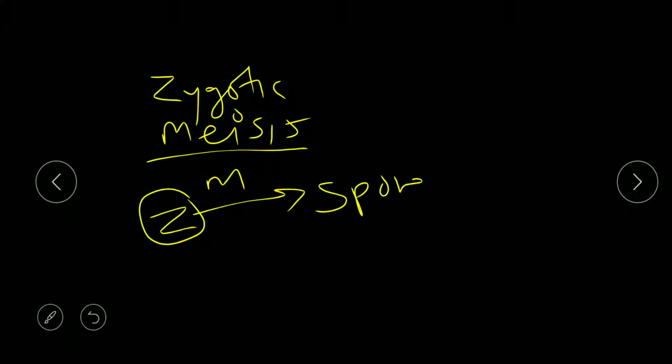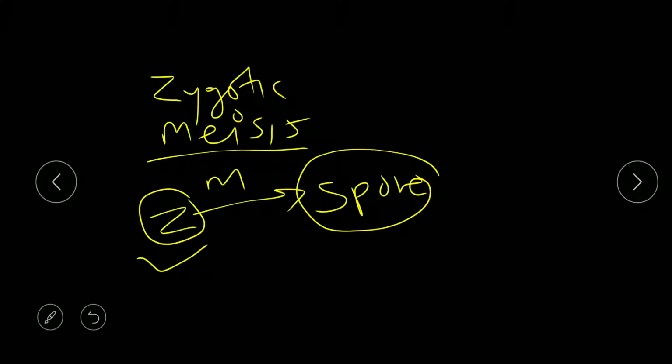When we talk about a life cycle with zygotic meiosis, this means the zygote is not undergoing mitosis, it is undergoing meiosis and forming spores. The zygote is formed by the fusion of gametes, and then this zygote, usually in higher organisms, undergoes mitosis. But in some of the lower organisms, it was found that it undergoes meiosis.